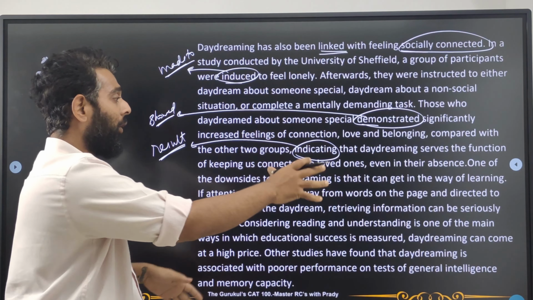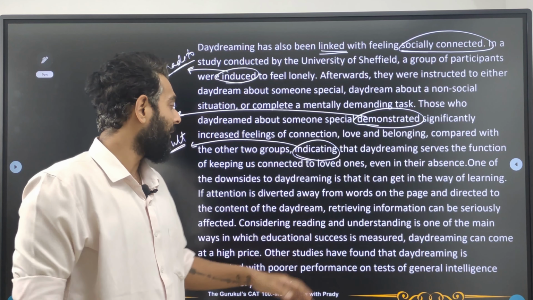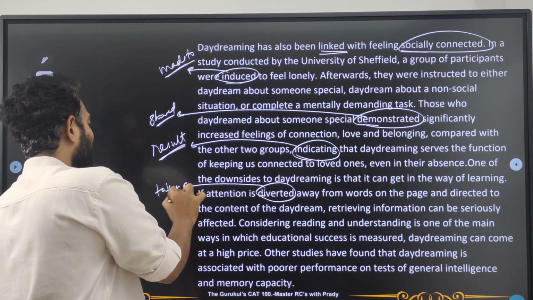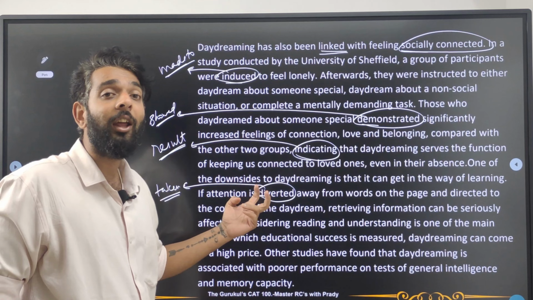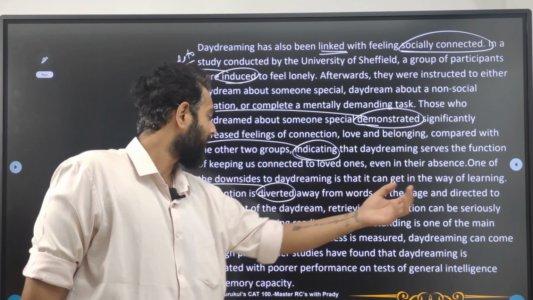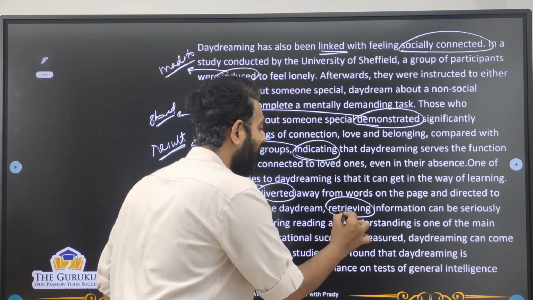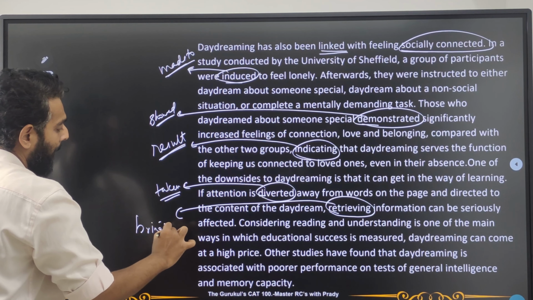That's bad for one reason. Why? Because if the attention is diverted away, diverted means taken away. In this context, you can just think of it as taken away. Guys, look, I'm not giving you the actual meaning. I'm just talking to you about the contextual meanings of these words, okay? So if the attention is diverted away from words on the page and directed to the content of the daydream, retrieving, that means bringing back. Okay, retrieving means bringing back.